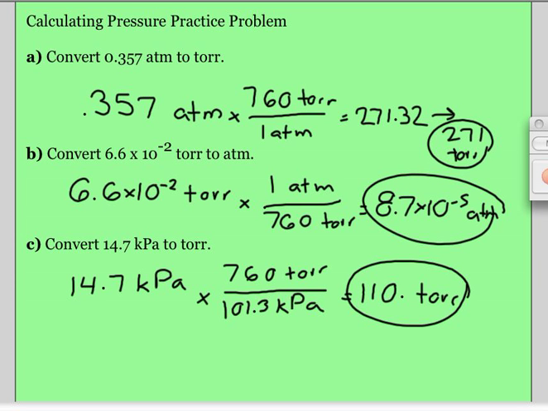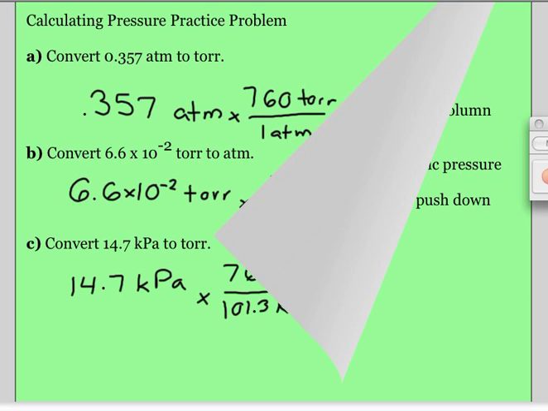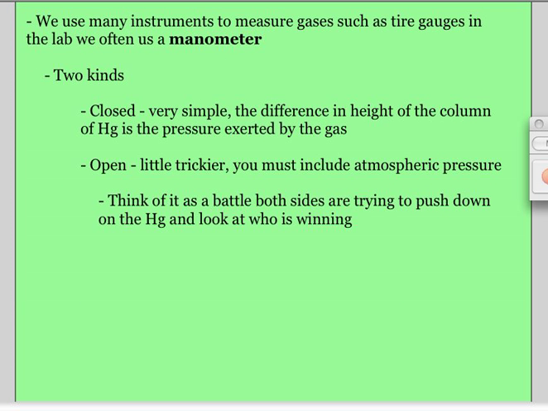And then we also have these things called manometers, and if you had me last year, you'll remember these. They're not hard, they're just two different things you have to look at. First one is a closed one, and you're just looking at the difference in the height of the mercury. The open ones, you have to worry about atmospheric pressure. So you just have to worry who's winning the battle.